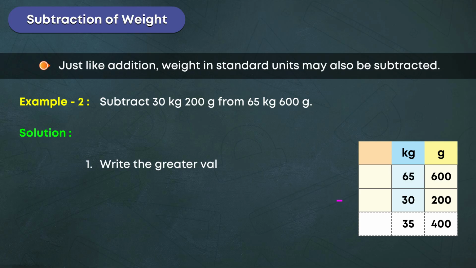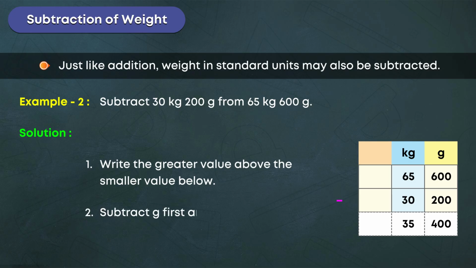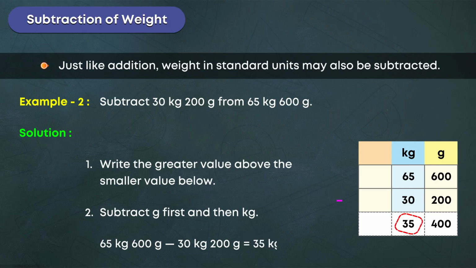Write the greater value above the smaller value below. 2. Subtract g first and then kg. 65 kilograms, 600 g, minus 30 kilograms, 200 g, is equal to 35 kilograms, 400 g.